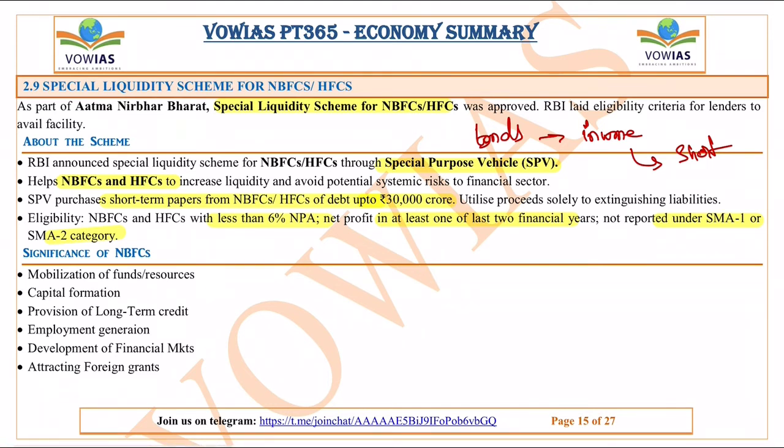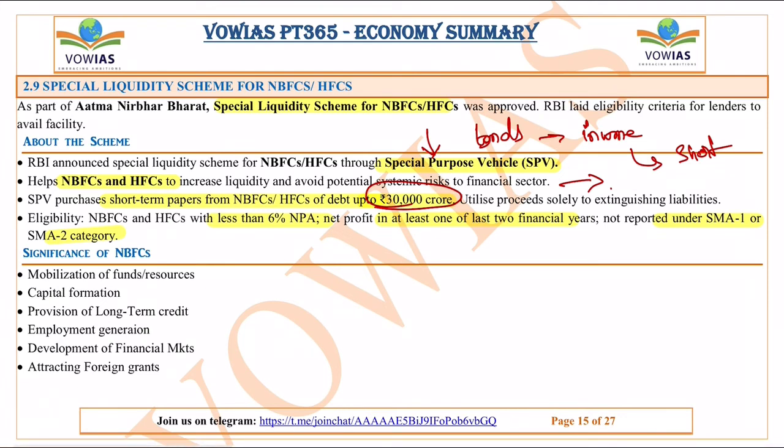So to ensure that this does not happen, and to avert this risk, RBI has announced this special liquidity scheme, where a special purpose vehicle will be created. And this special purpose vehicle will purchase these short-term bonds, these short-term liabilities, from the NBFCs up to 30,000 crores. Okay, these short-term liabilities will be purchased, so that these NBFCs will not have that risk. They can actually diversify this risk.